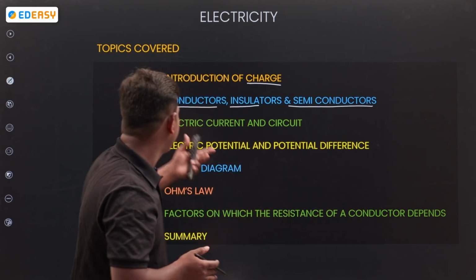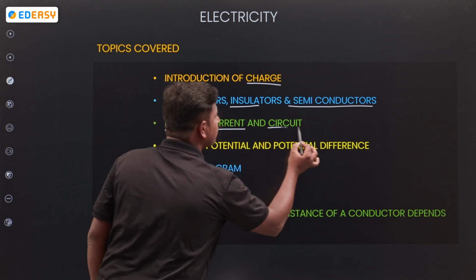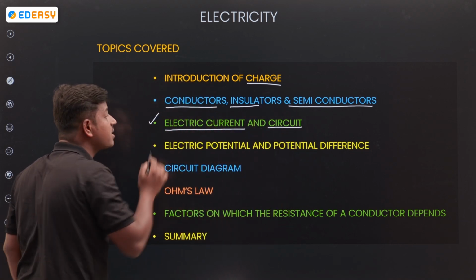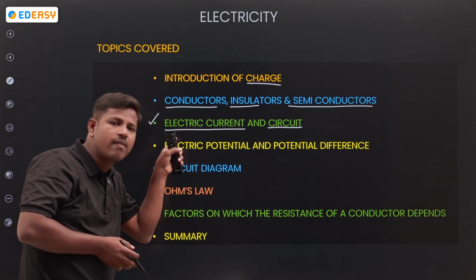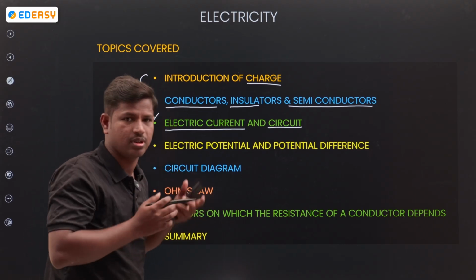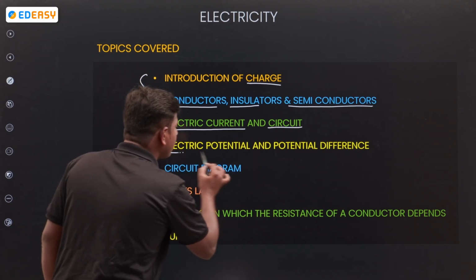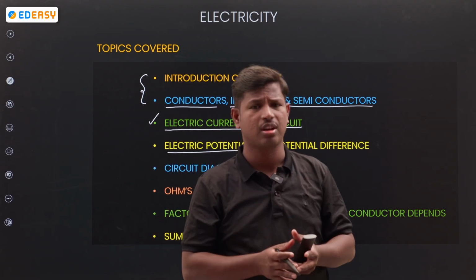Next, electrical current and circuit. From here onwards, our section begins. From electrical current and circuit onwards, our section begins. Previous one, just recapped. Next, electrical potential and potential difference. What is electrical potential?